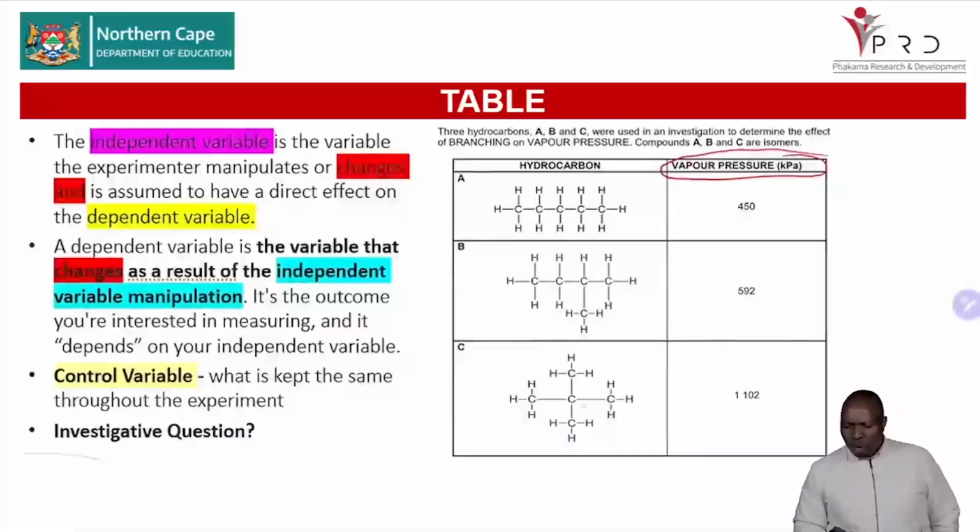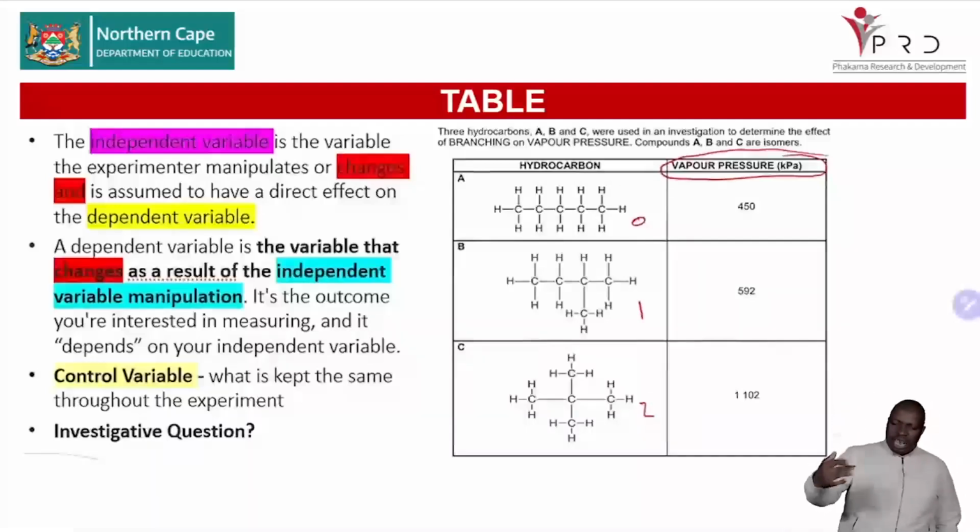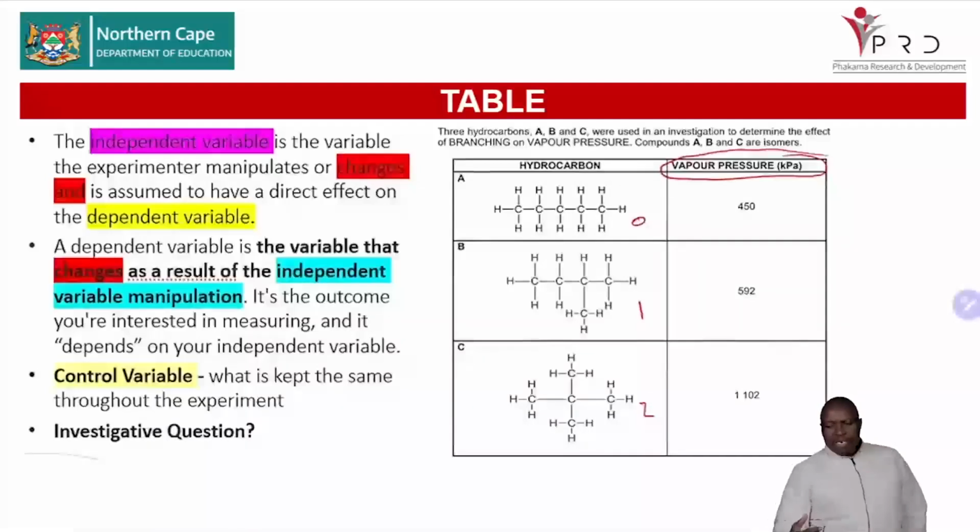So you can see that we are changing the branches: 0 branch, 1 branch, 2 branches. As we increase the number of branches, what is happening to the vapor pressure? You can see that the vapor pressure increases with an increase in the number of branches.